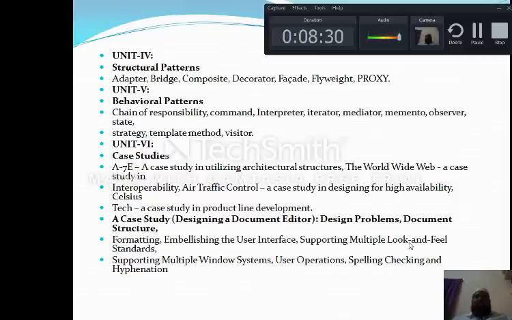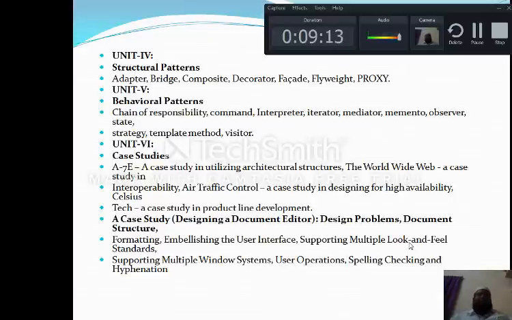Whenever you have created a pattern, it is necessary for you to know the structure of a particular system. At that time you need some structural patterns which are already available and reusable. We have different types of patterns such as adapter pattern, bridge pattern, composite pattern, decorator pattern, facade pattern, flyweight pattern, and proxy pattern. These are the 7 patterns we will see as part of structural patterns. One of the most important patterns is the adapter pattern, and every pattern has its own role. You will see how those patterns can be useful.